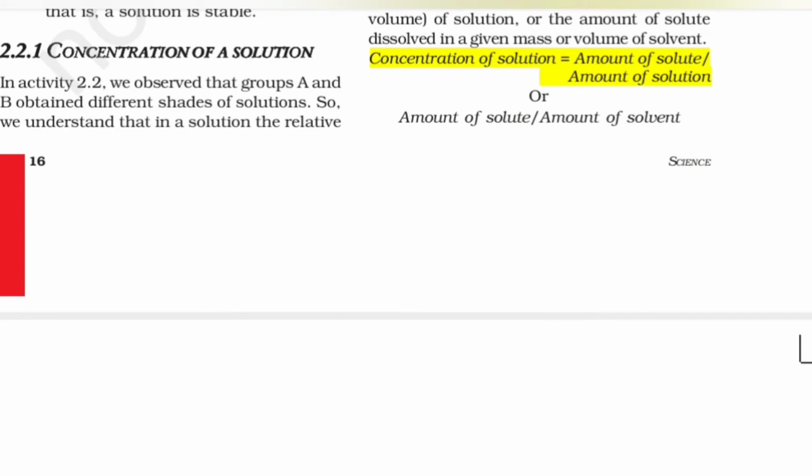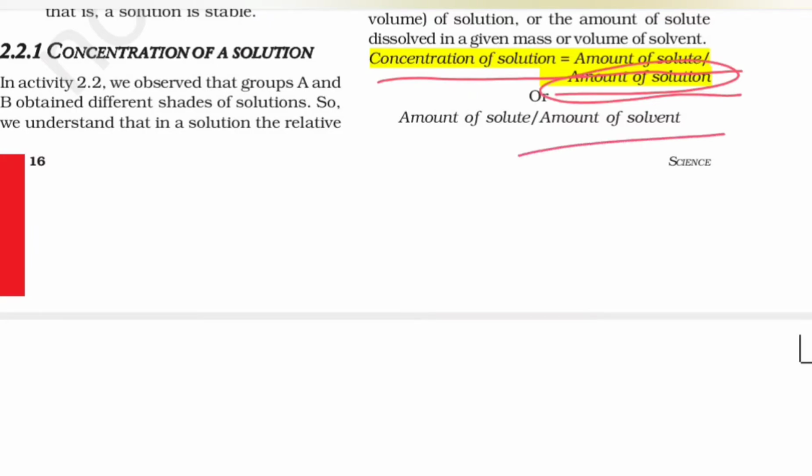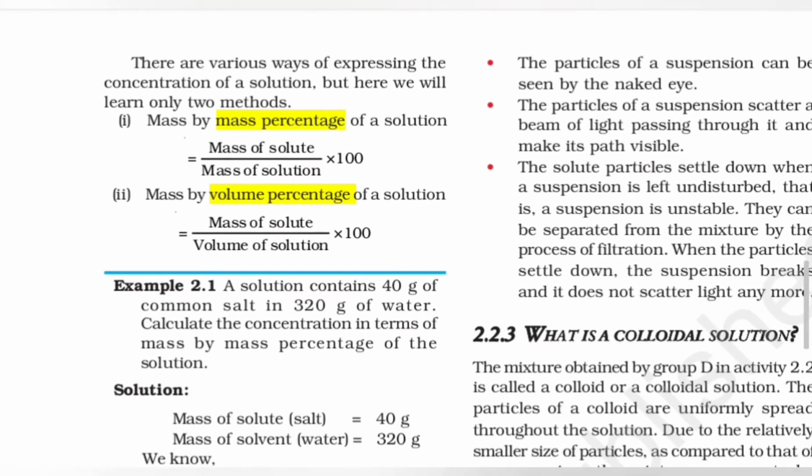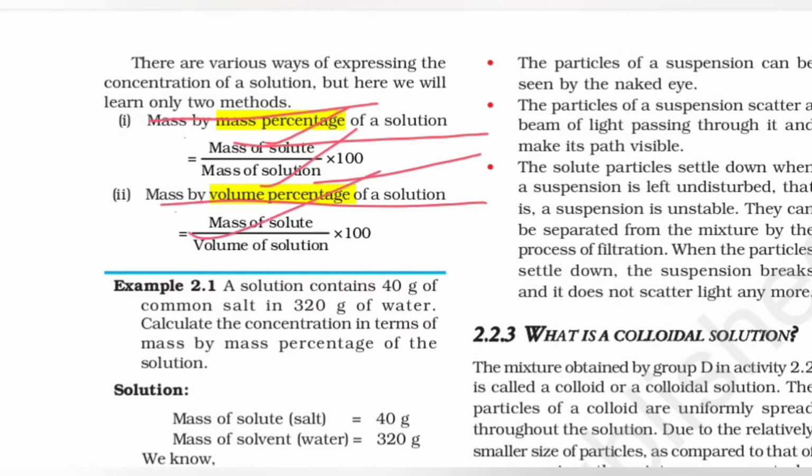Also, one small formula: concentration of solution is equal to amount of solute by amount of solution, or amount of solute by amount of solvent. Thus, the ways of expressing the concentration of a solution, we will learn in two methods given here. Mass by mass percentage of a solution is mass of solute by mass of solution into 100, and mass by volume percentage of a solution is mass of solute by volume of solution into 100.